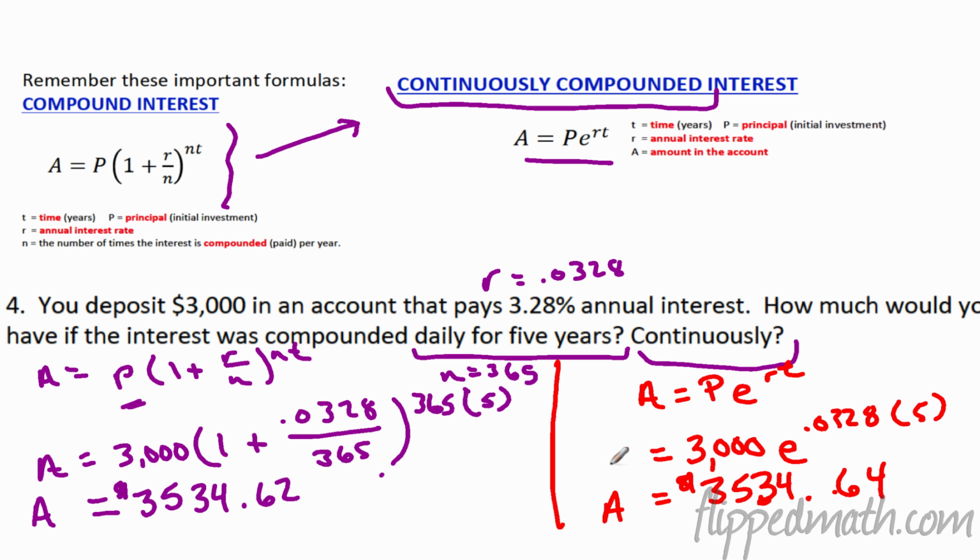So that is our interest formula. There's one example of each. Not too difficult. You just plug it in, figure it out, use your calculator. There we go. Next problem.